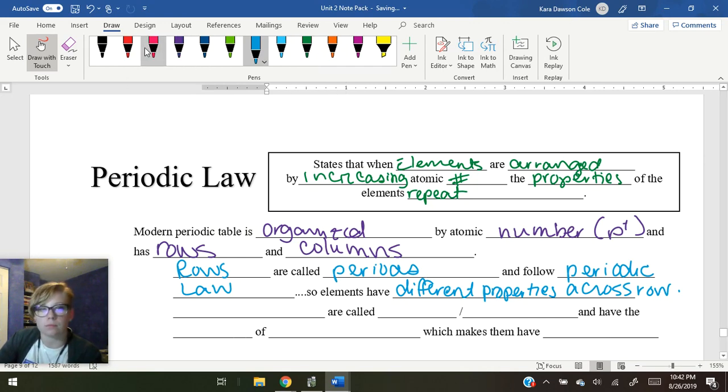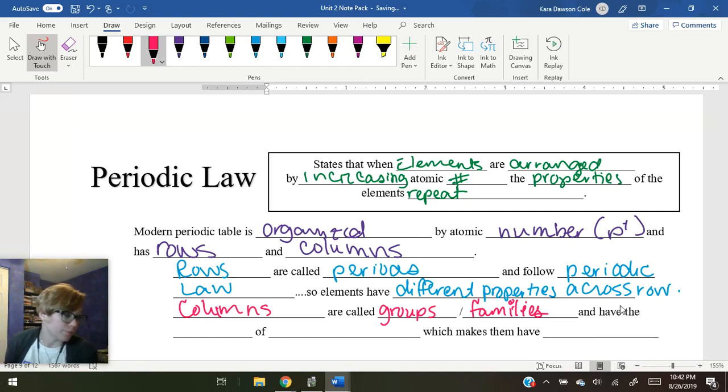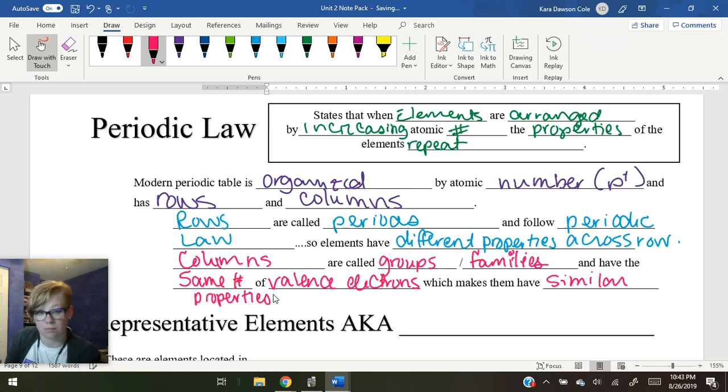And then you have columns. So the columns are called groups or families. Okay, and these guys have the same number of valence electrons, which makes them have similar properties to one another.